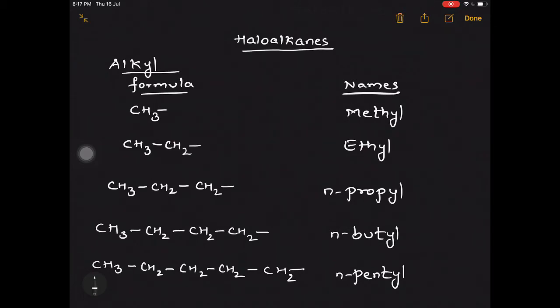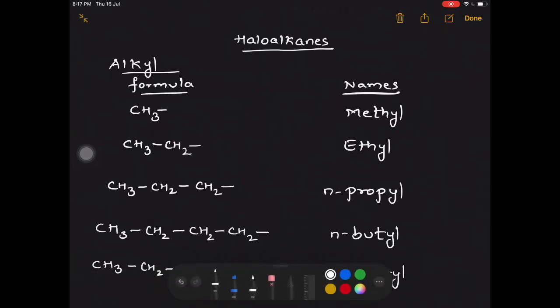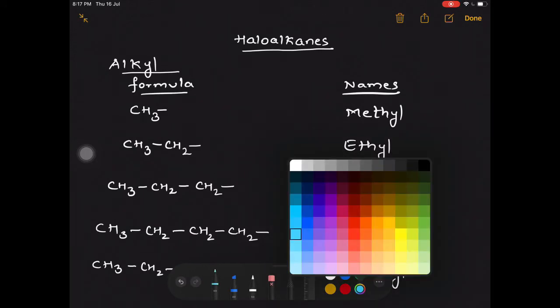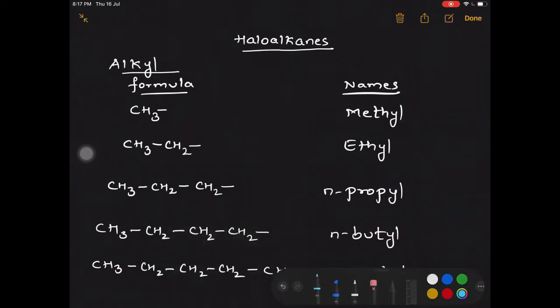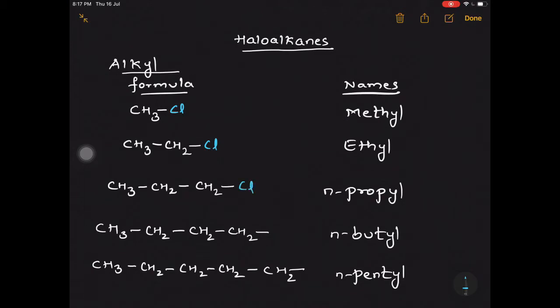Now, from alkyl, I am going to add 1 halogen atom here everywhere. Let's put a chlorine atom. Now the first one will be called methyl chloride. The second is called ethyl chloride.